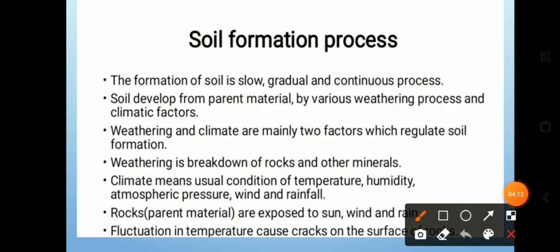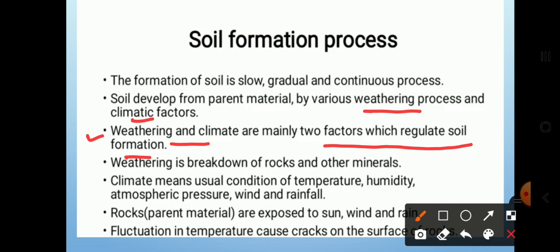Weathering means the formation of soil by rocks being disintegrated and broken into small pieces, and the soil will be created. This is known as the weathering process, along with climatic factors. Now, what is weathering? Weathering and climate are the two main factors which regulate soil formation.